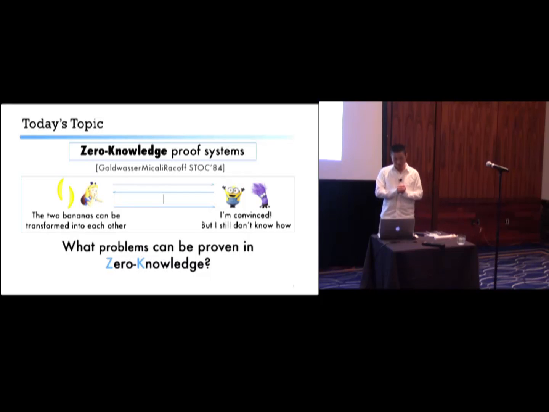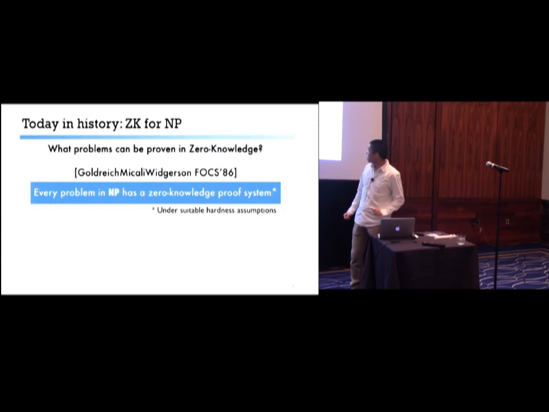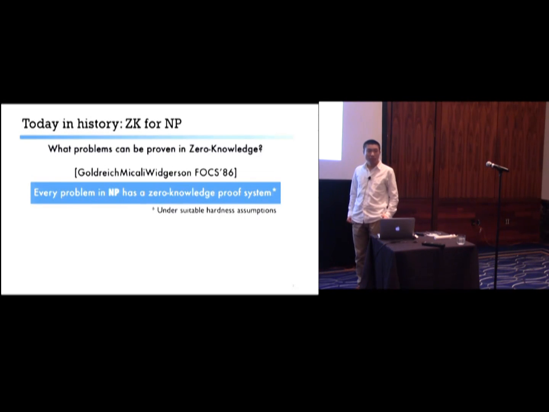And then the natural question would be, well, what problems have zero-knowledge proofs? Thirty years ago, also at FOCS, Goldreich, Micali, and Wigderson showed that every problem in NP has a zero-knowledge proof system under a very mild computational assumption. And this is no doubt one of the most influential works in modern cryptography.